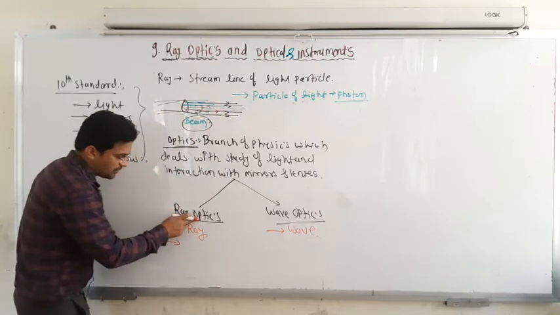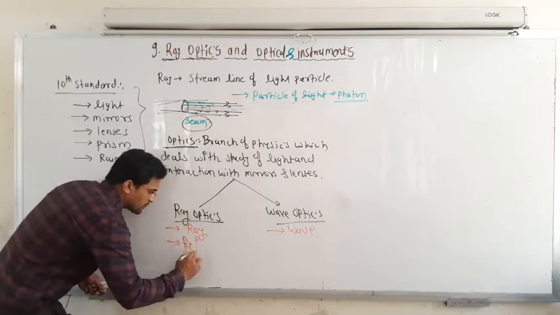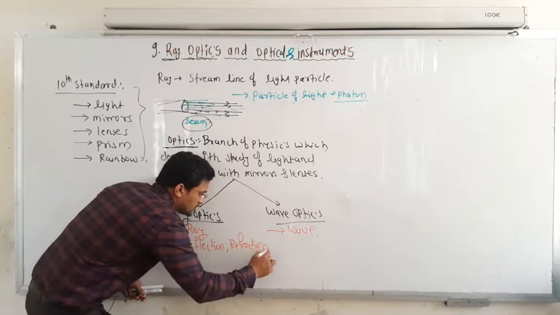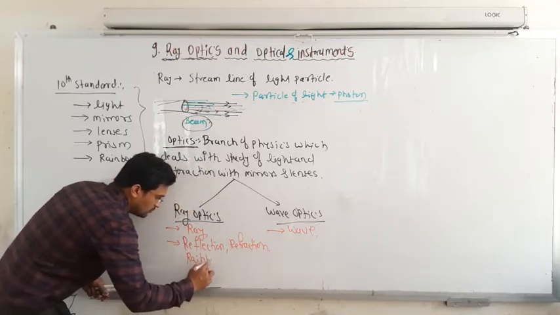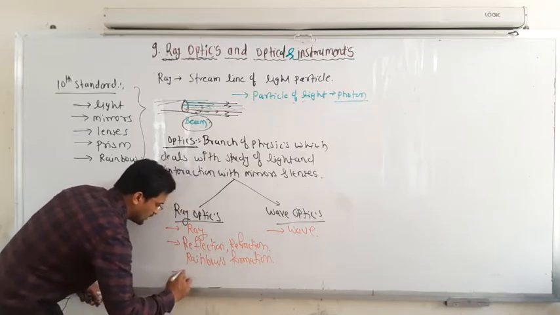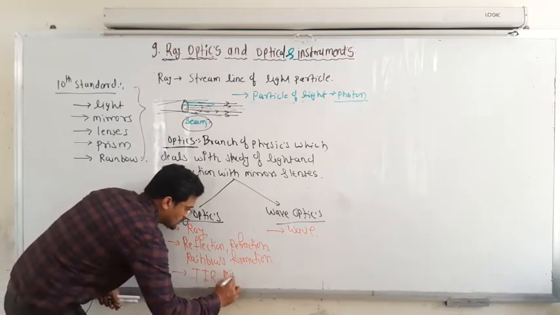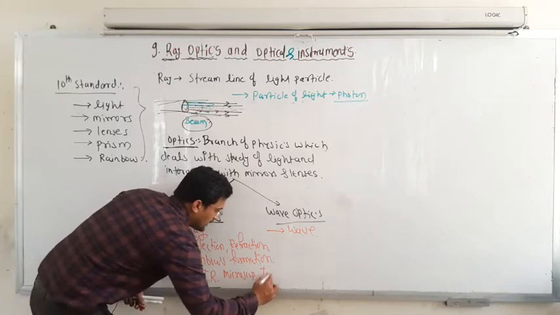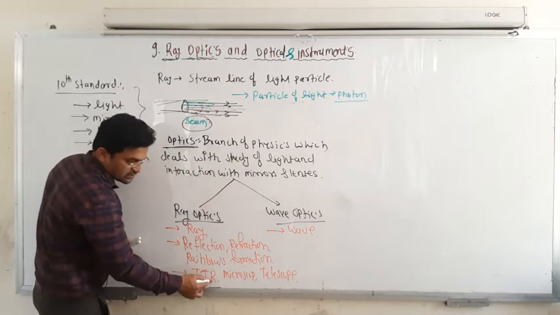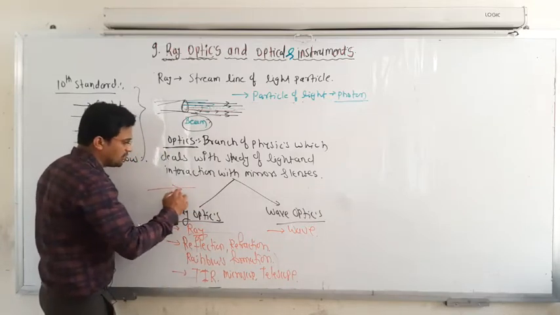By considering light as a ray, in ray optics you are going to explain reflection, refraction, how rainbows are formed, total internal reflection, and how the microscope and telescope work. All these phenomena you explain by considering light as a simple ray.